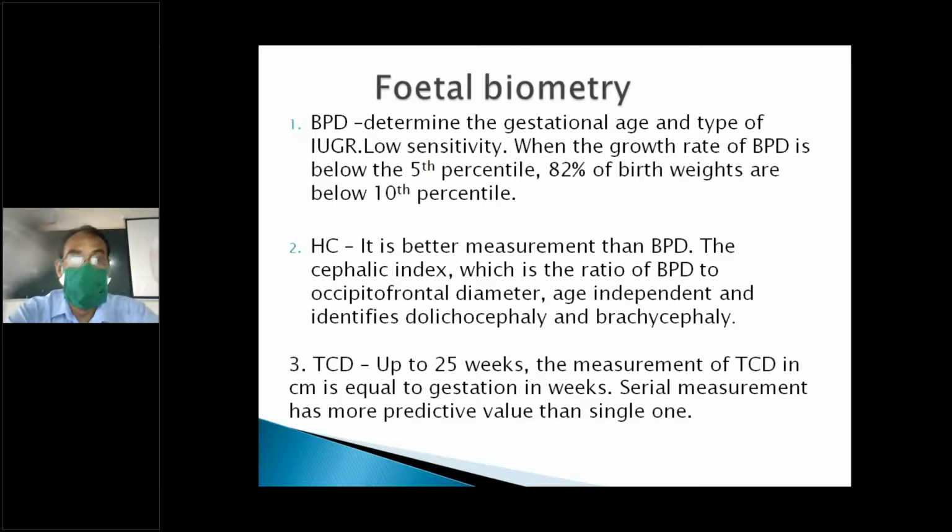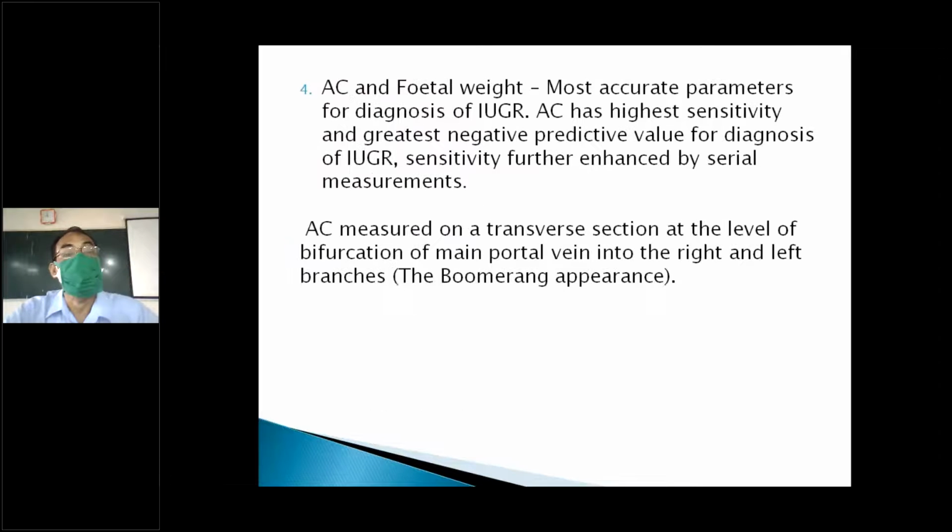BPD is measured at the mid cerebral level, the mid thalamic level, from the inner border on one side of the fetal skull to the outer border on the other side. Head circumference is measured at this mid thalamic level. The transcerebellar diameter is again very important, as it is not affected by fetal growth restriction. We also compare the transcerebellar circumference with the others. These are all measurements.